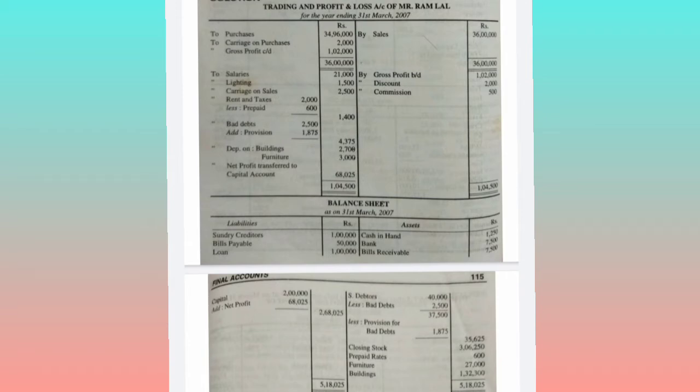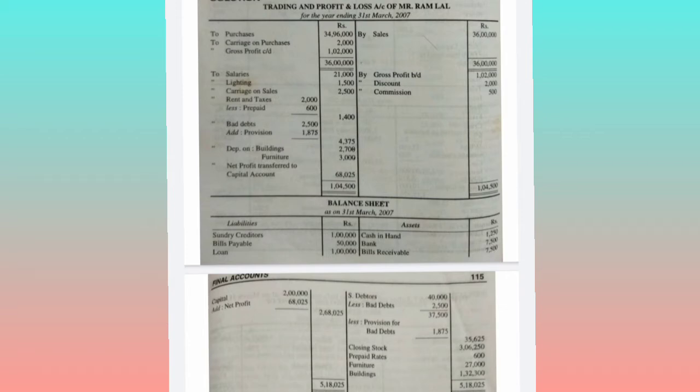Okay. Next comes cash in hand. Cash in hand will come on the asset side of the balance sheet, so take it to the asset side of the balance sheet. And next, bills receivable 7,500, it is also an asset, receivable, right? So it is an asset to the business, so take it to the asset side of the balance sheet. Stock, closing stock, they have given closing stock, so the closing stock will come on the credit side of the trading account generally.